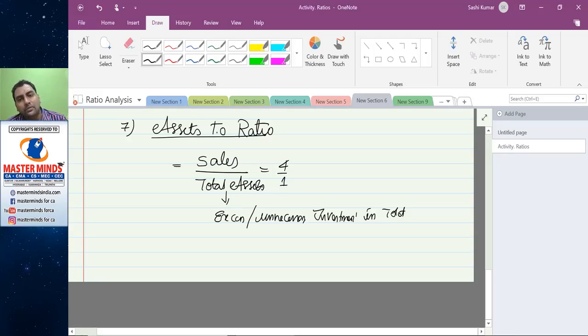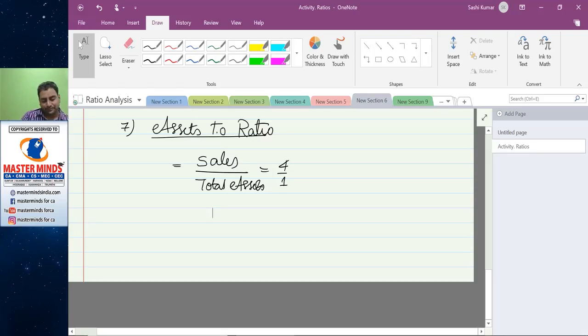If you want to improve that, you have to verify in which asset you made excess investment. Once verified, that should be reduced. Once you withdraw the excess, if it is diverted to a proper asset, you would increase your revenue and you would increase your productivity of assets.